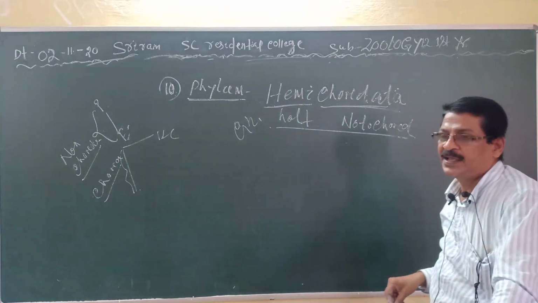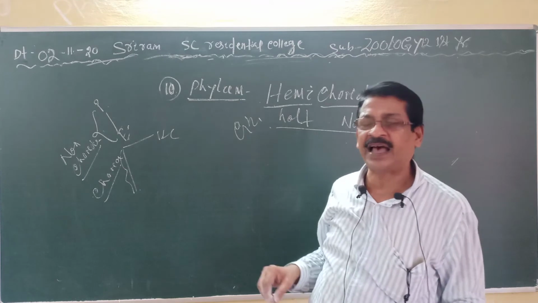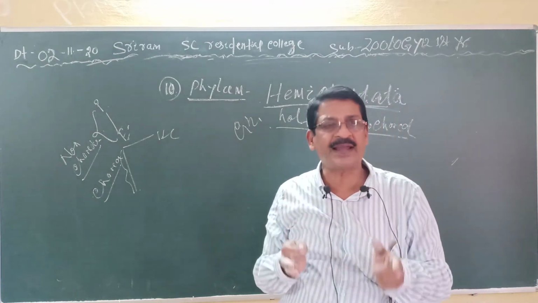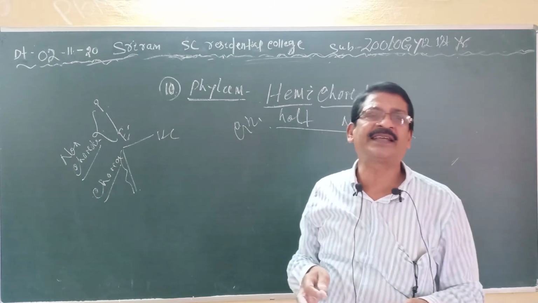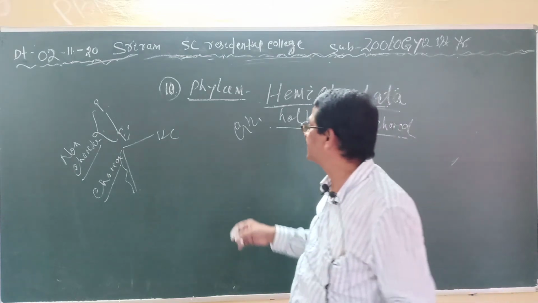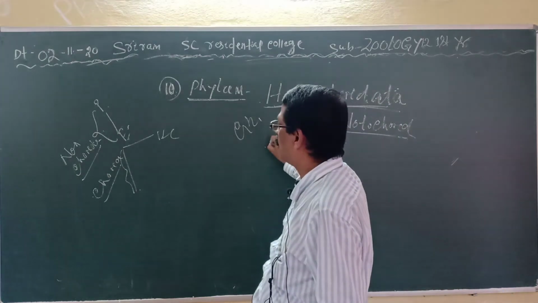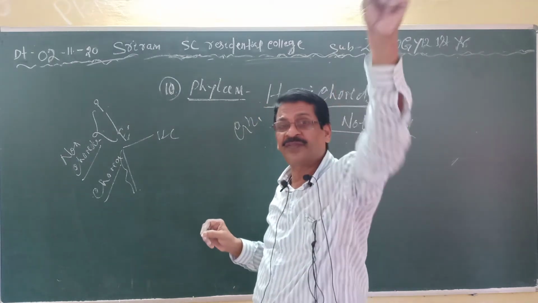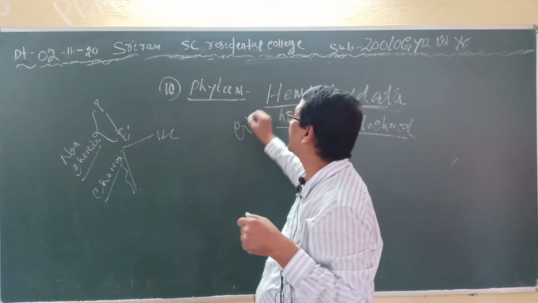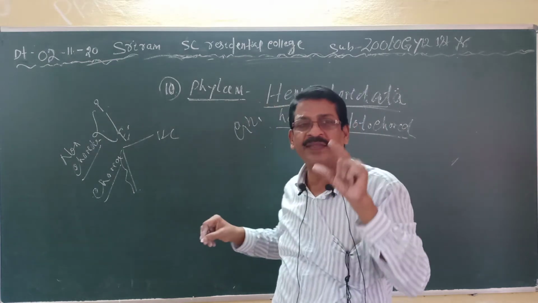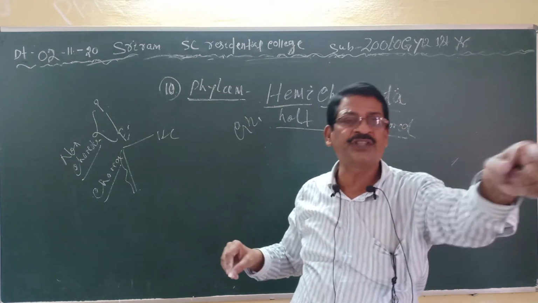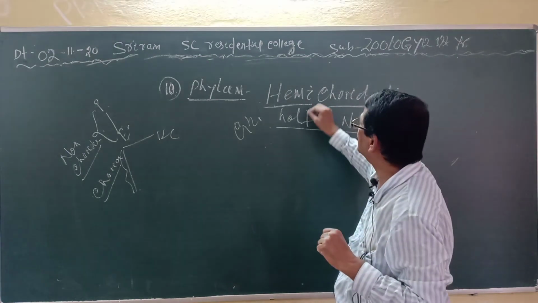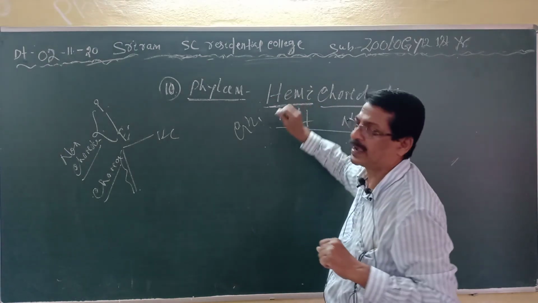The notochord, the preliminary or basic structure that is the characteristic of the chordates, is absent here. But the presence of the pharyngeal gill slit is there, which is the most important character along with the presence of the notochord. So it is called Hemichordata, half chordata.